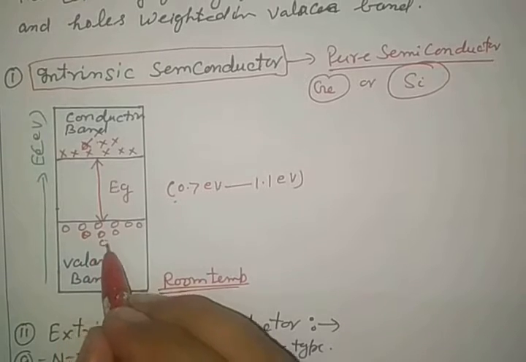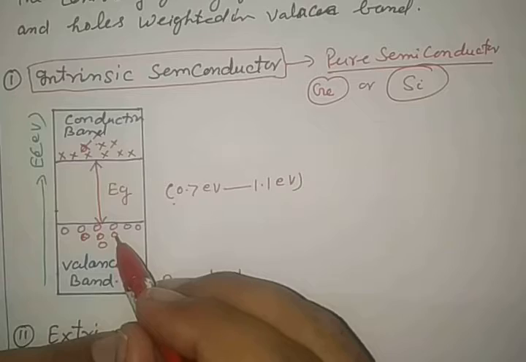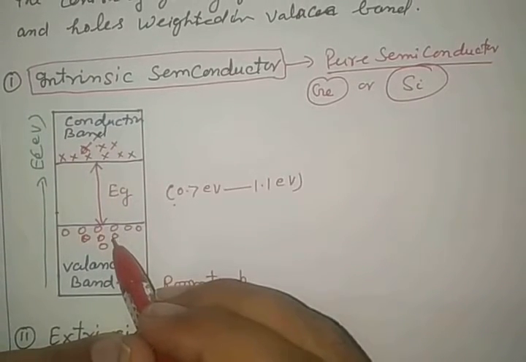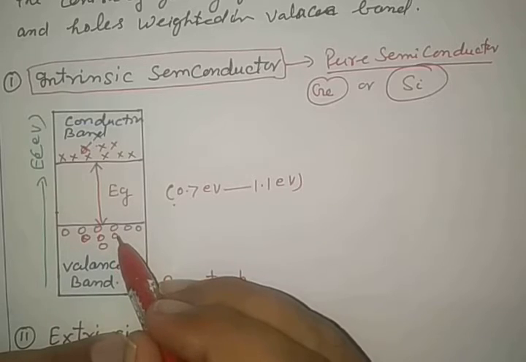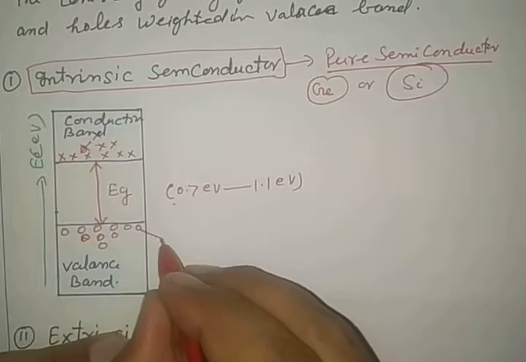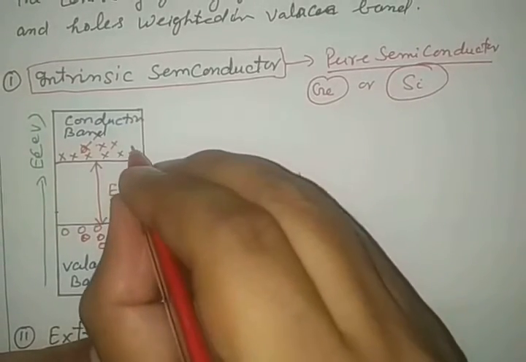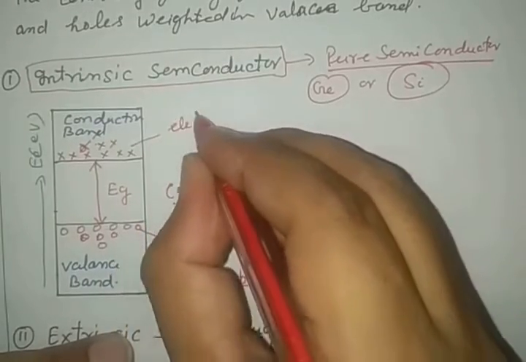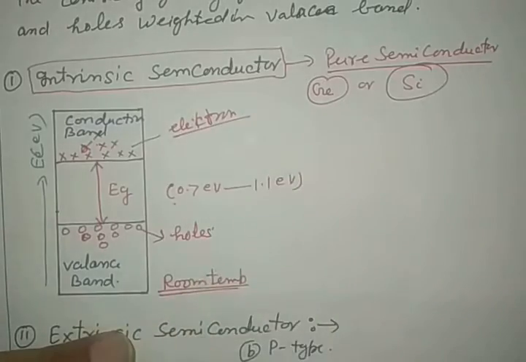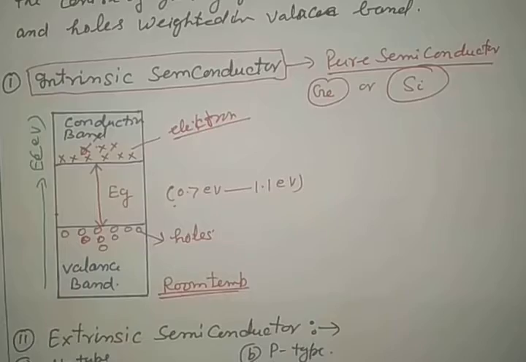So the electrons found in the upper band, the conduction band, and the absence of electrons in the lower band are called holes. The electrons in the upper band are free electrons. Both combined conduct electricity in a semiconductor.